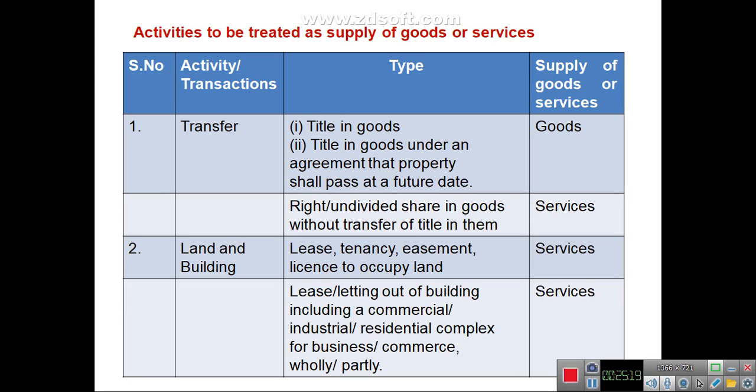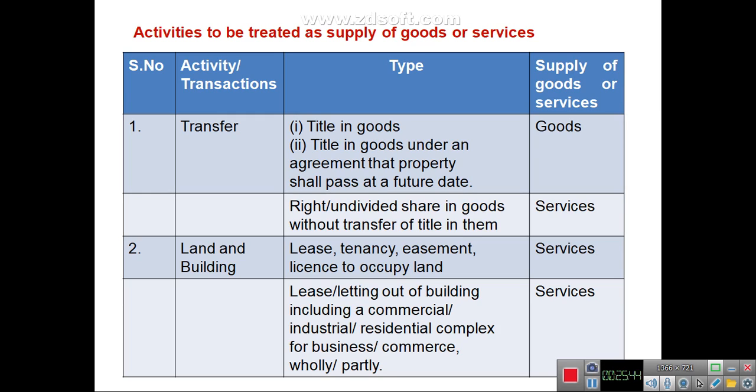Now, there is a list of activities defined which will be treated either as supply of goods or services. In case of any activity where title of goods is transferring, or title in goods will pass at a future date, it will be treated as supply of goods.